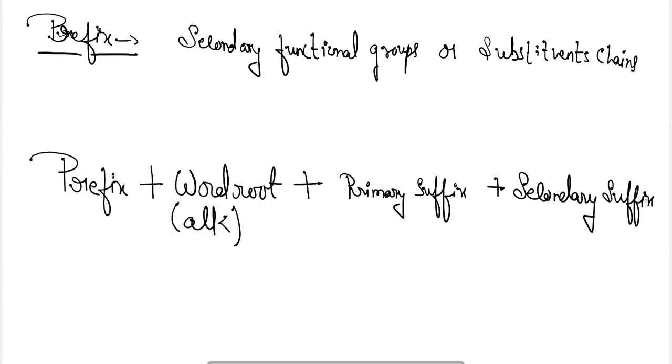For today I am concluding my class here, and in the next class I will use this rule, that is prefix plus alk name plus primary suffix plus secondary suffix, in order to name the different compounds of hydrocarbons.